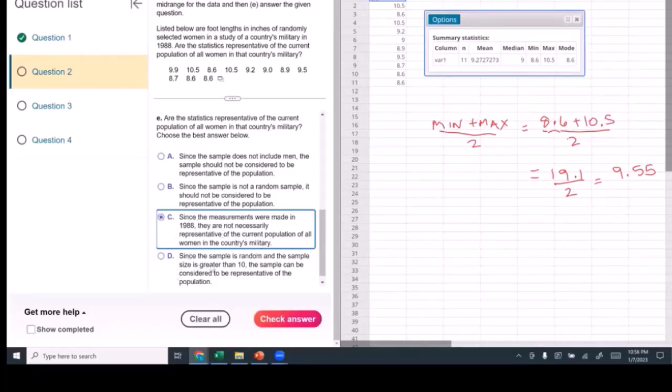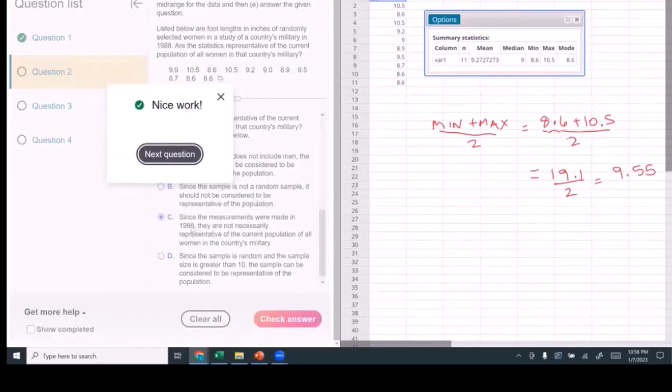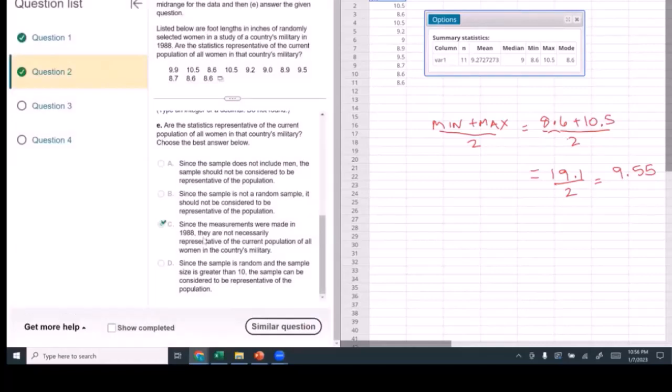Let's read D. Since the sample is random and the sample size is greater than 10, okay, the sample can be considered to be representative of the population. I don't think that is true. I think we would need more than 10. We can't really look back at 1988 to see what is happening 40 years later. Many things could have changed.